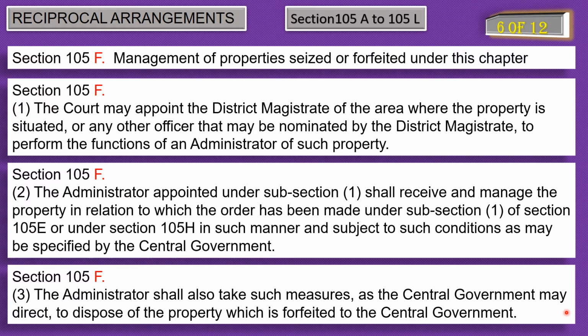Well, subsection 3 of 105F is just informing us that the administrator nominated by the district magistrate to take care of the property can dispose of the property also, but such measures will be taken on the directions of the central government. That ends the topic management of properties seized or forfeited under this chapter.